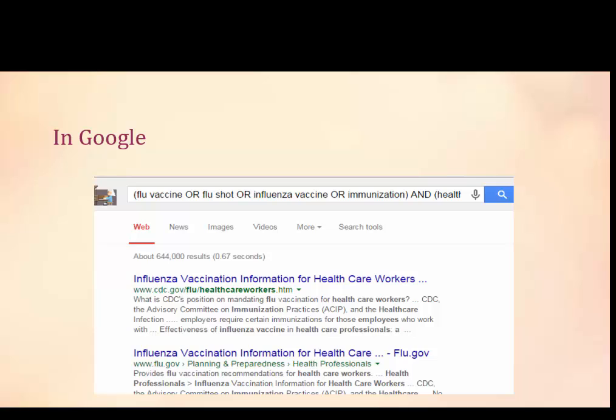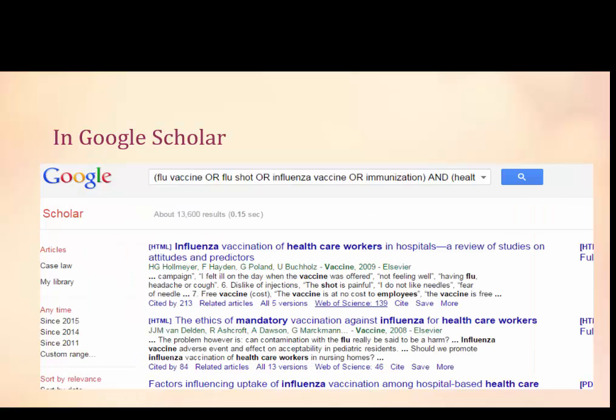If you plug the search string in Google, you get over 644,000 results. The same search string in Google Scholar retrieves over 13,000 results. While you may get relevant results, especially in Google Scholar, these are still too many results to sift through, and you do not know if they are peer-reviewed. Let's see how CINAHL does this search.